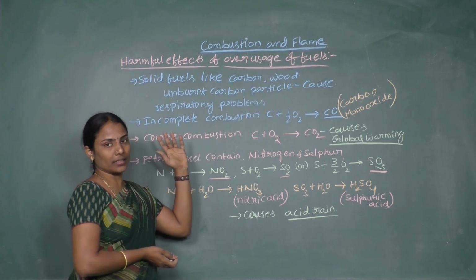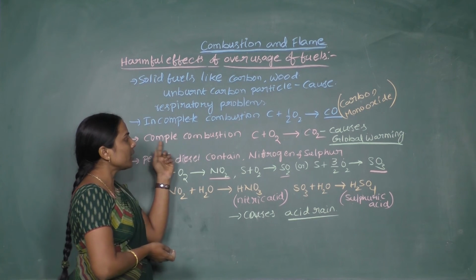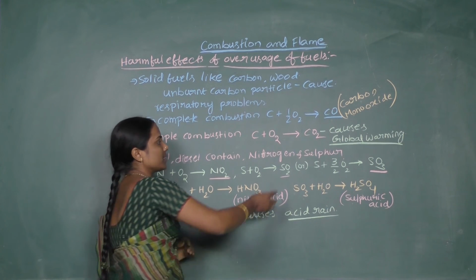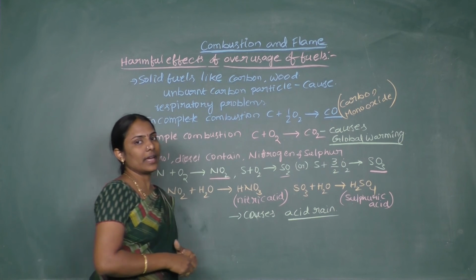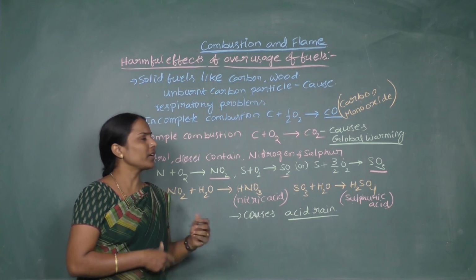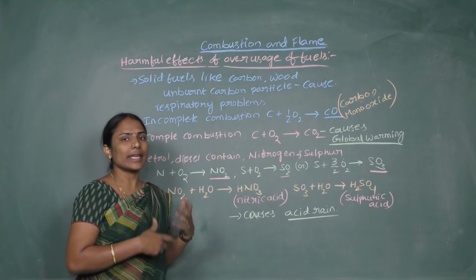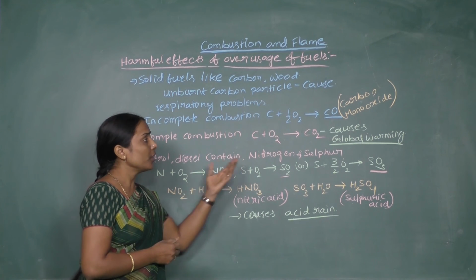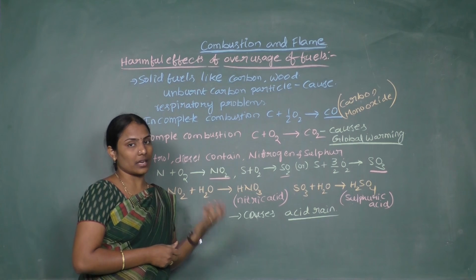The complete combustion of carbon also releases a gas called carbon dioxide, which causes global warming. What is global warming? It is the heating of Earth's atmosphere due to trapping of large amounts of sun rays.